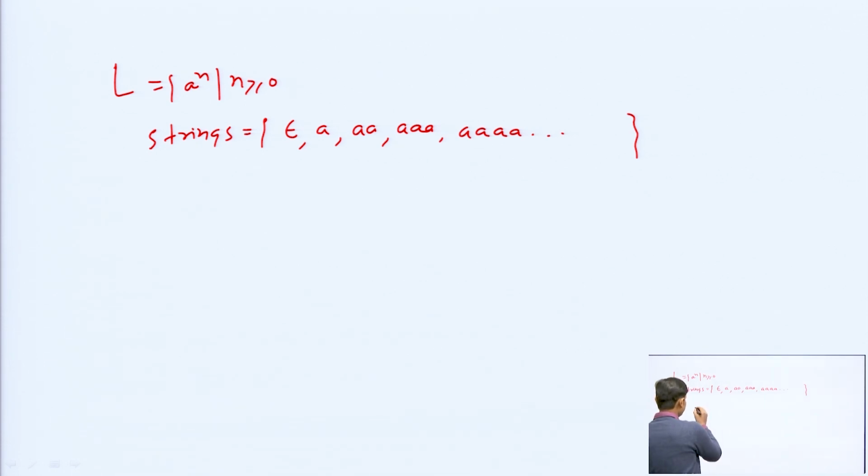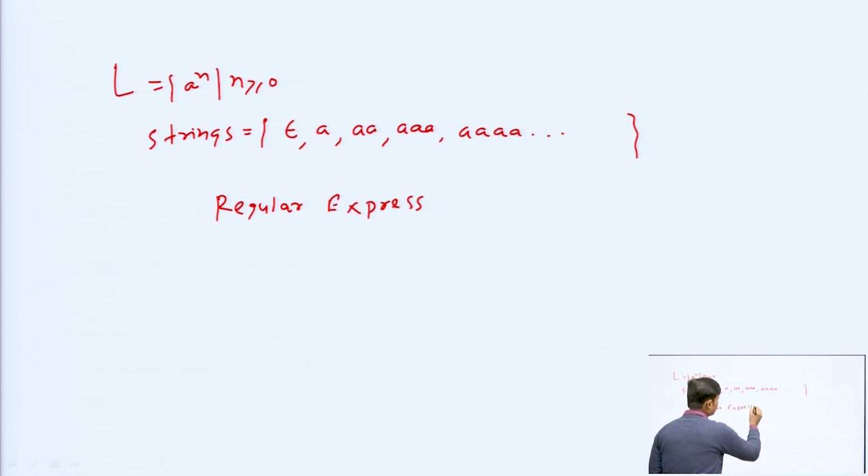Now, see here, what is the regular expression for this? The regular expression for this is A star. You can say this A star can represent all the strings which are generated by the language.